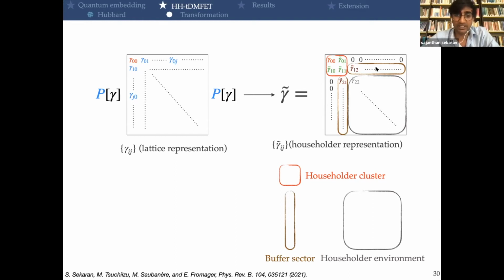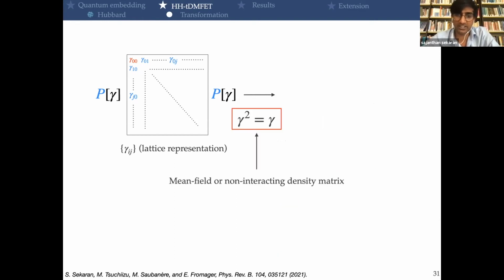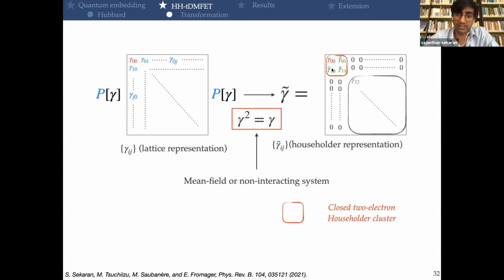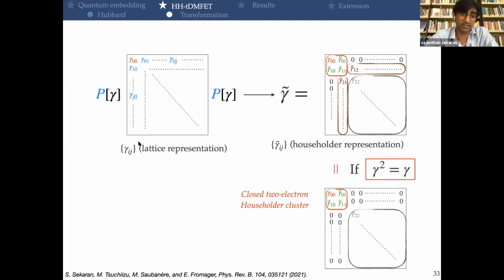And what is really nice with this Householder transformation is that if we apply it to a mean-field or non-interacting density matrix, in which case it will fulfill this idempotency condition, then by applying it, we will end up with a closed and disconnected Householder cluster. As you can see, there is no more this buffer section. And this cluster will contain exactly 2 electrons. So depending on if we start from a correlated or not density matrix, we will end up with one of these 2 cases.